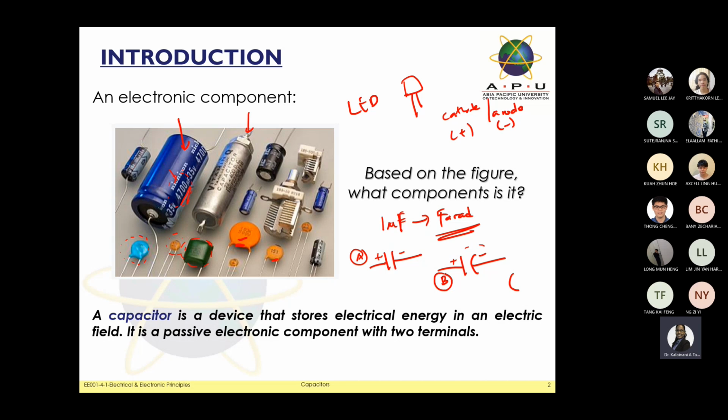For the semiconductor capacitor, they always have a long terminal and a short terminal. So take note of this part. If they say semiconductor capacitor, how are you going to differentiate based on the symbol? They always have the plus and minus. At the same time, one terminal will have a long leg and the other terminal will be short. That's the way you identify which one is the cathode and which one is the anode.